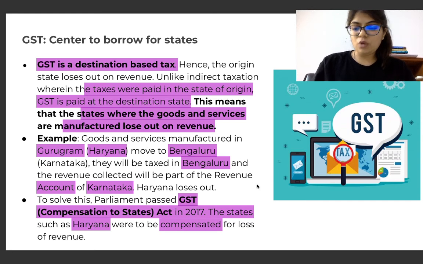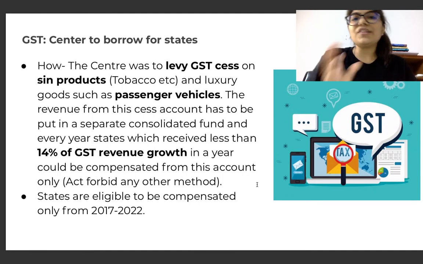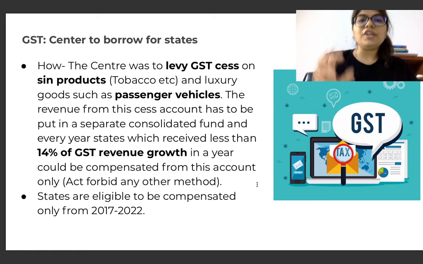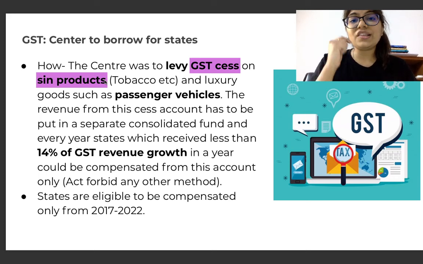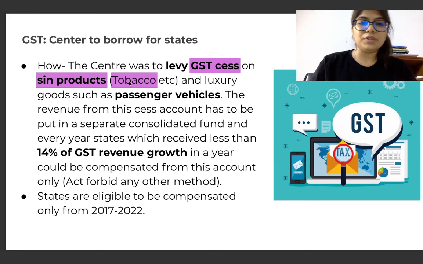Now, how does this exactly happen? The center was to levy GST cess on sin products. Now, you might be asking, what are sin products? Sin products are those products that are harmful to the society, for example, tobacco, etc., and luxury goods such as passenger vehicles.